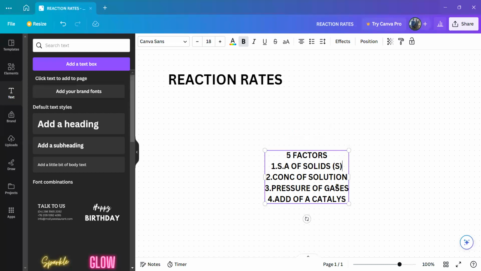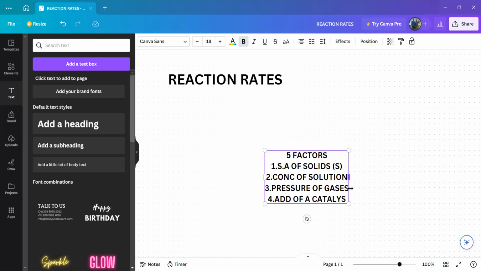Then number 3 is the pressure of gases. When we talk about the pressure of gases, it means it only affects a gas. When the pressure is increased, we cannot talk about a solid. So if they increase the pressure and ask about a solid, the answer will always remain the same, because to be affected by an increase or decrease in pressure you must be a gas.